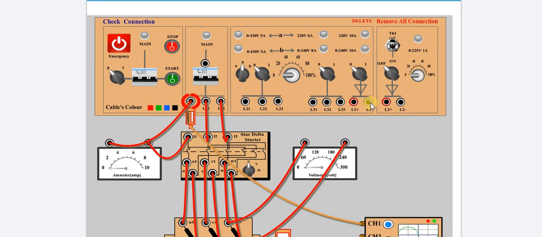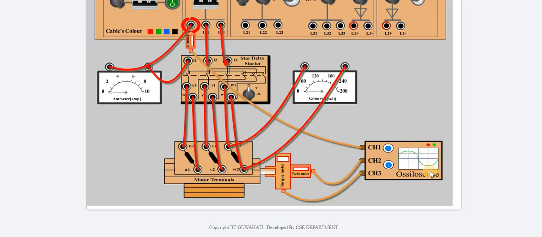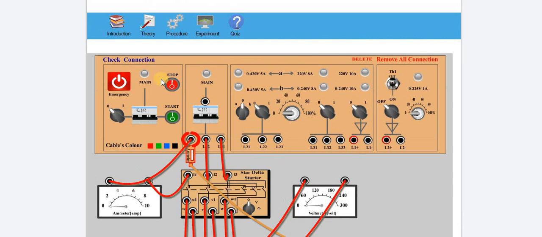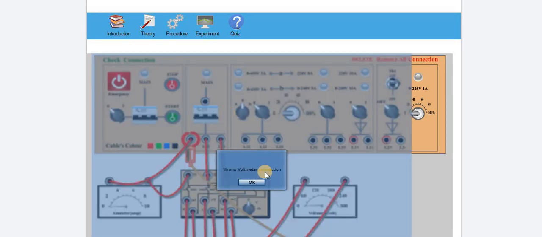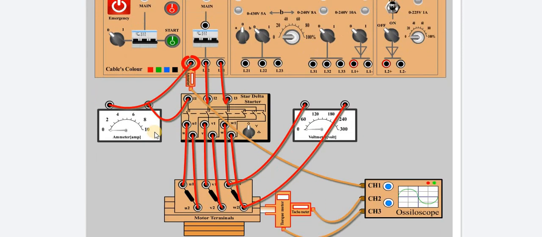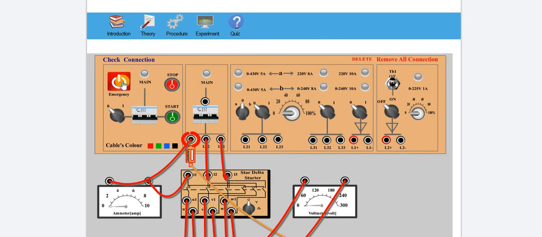Now there is an error from this operating system. The connection is everything fine, but there is still some connection error, a wrong voltmeter connection. Don't worry, the right result will come. Don't worry about that alert. Simply go for on.